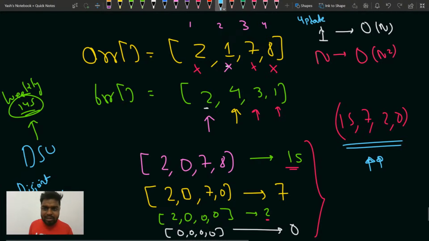If after one update you find the maximum sum using Kadane's algorithm, that will take order of n time. So after n updates, it will be order of n square. Are you getting my point, guys? Yes or no? You all can tell me. And please hit the like button if you're clear. So that would be n square.